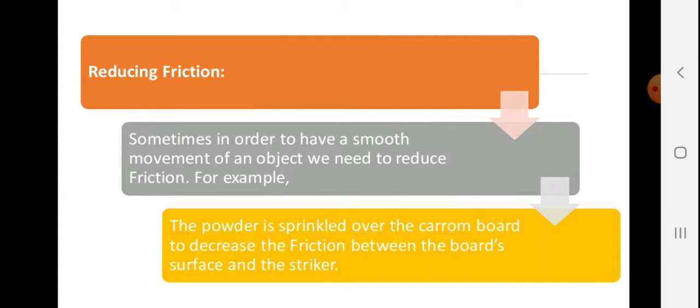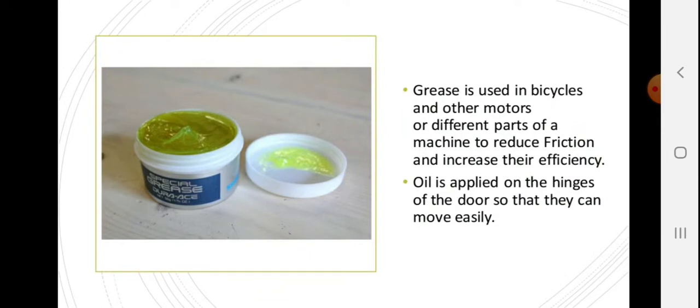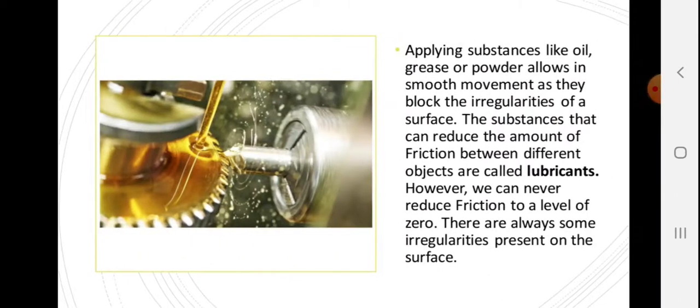How would you reduce the friction? Sometimes, in order to have a smooth movement of the object, we need to reduce the friction. For example, powder is sprinkled over the carom board to decrease the friction between the surface of the board and the striker. Grease is used in the bicycle and other moving parts of machines to reduce friction and increase efficiency. Oil is applied on the hinges of the door so that they can move easily without making noise.